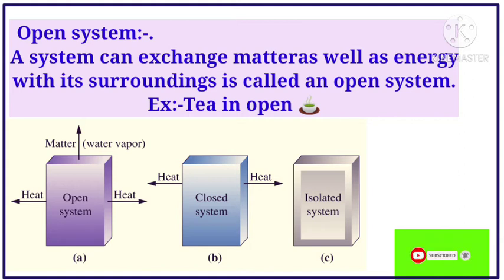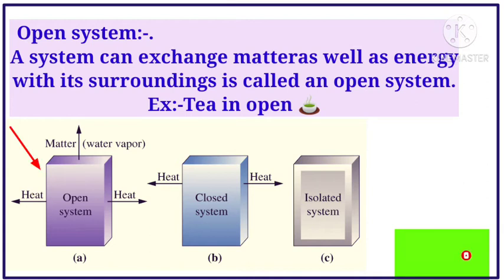For example, tea in an open cup exchanges heat and energy as well as matter. Both are exchanged. This shows the open system.